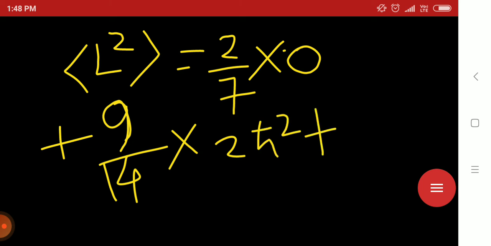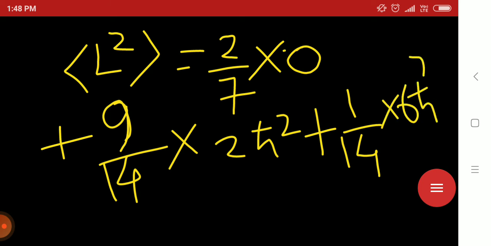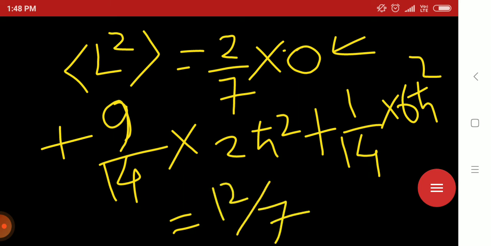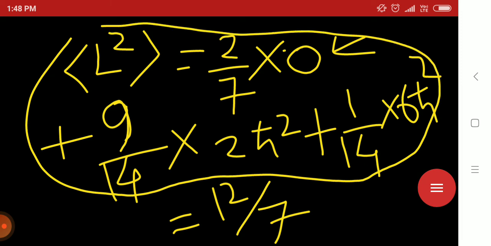And corresponding to psi 322, the probability was 1 by 14, and the L square value is 6 h cut square. After this simple addition, you'll get L square average equals 12 by 7 h cut square. That's it. Thank you for patiently watching.